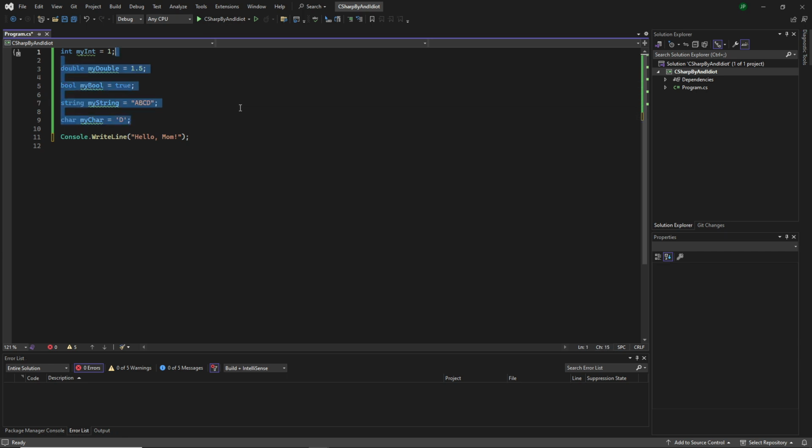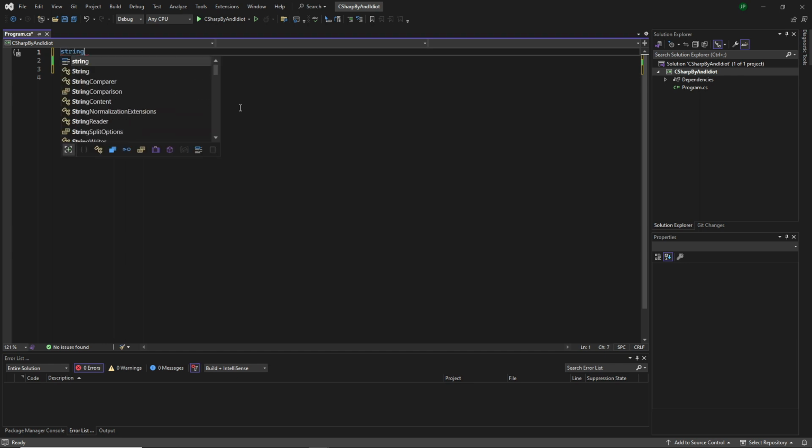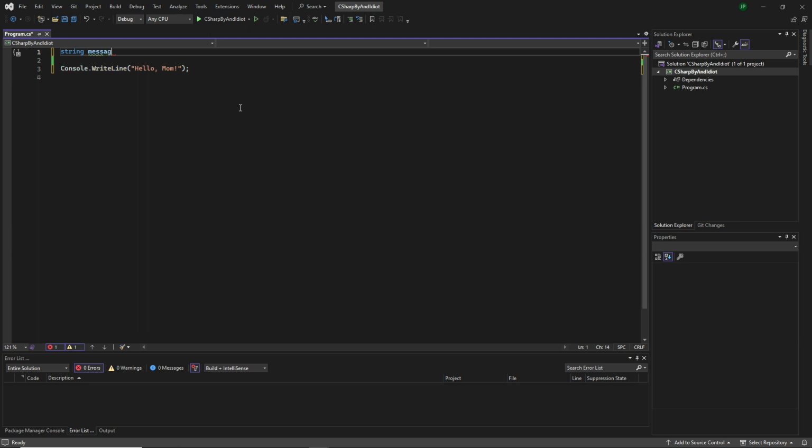So I'm going to get rid of these, because we're going to use that later. And we're going to do a string called messageToConsole. There are a lot of rules about variable names, how you're supposed to write them so they're as readable as possible. I do this: the first letter is always lowercase, and every following word is uppercase. And then we're going to write hello nice viewer, because I assume you're a nice viewer.